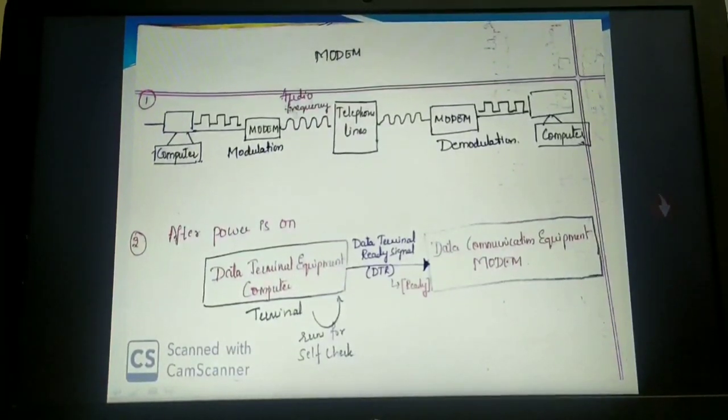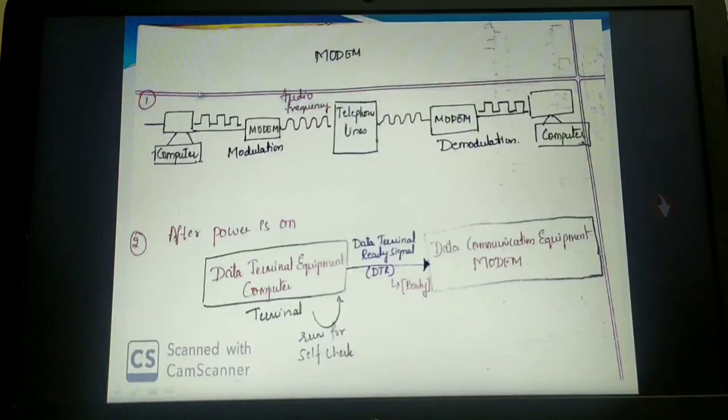Now let us consider these are the two different computers. These computers can also be called terminals. The first step is that the modem converts this digital data to audio frequency signals. What I was calling analog signals are nothing but audio frequency signals, which are in the frequency range that the telephone lines can recognize.